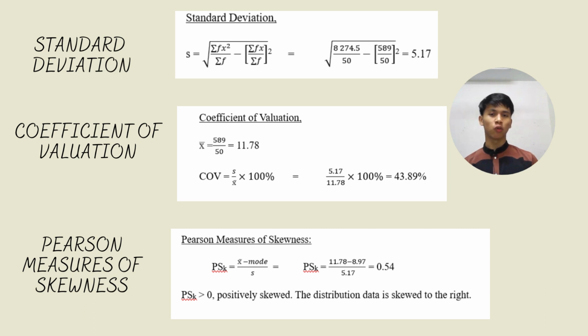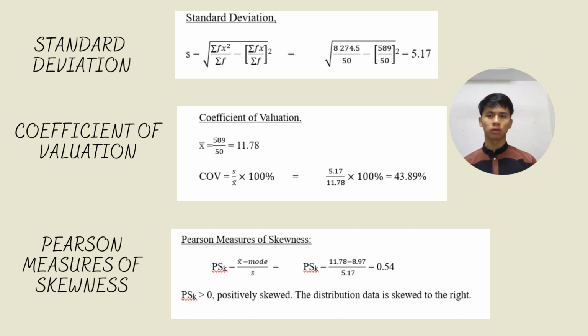So this is the calculation for the second data, where we need to find the standard deviation, and we still use the same formula as the previous calculation. We put the values from the grouped frequency distribution into this formula, and the standard deviation equals square root of 8274.5 over 50 minus bracket 589 over 50 squared, and the standard deviation equals 5.17.